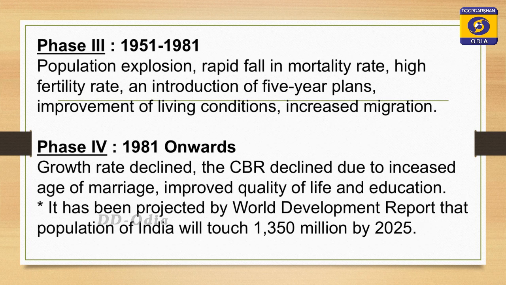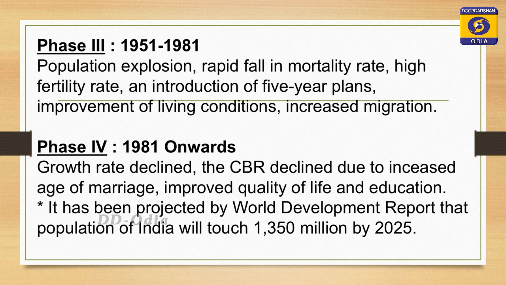In phase 3, from 1951 to 1981, this phase is known as the population explosion phase. In this phase, a rapid fall in mortality rate and high fertility rate are the basic features. And why does this phase lead to a rapid fall in mortality? Because of the improvement in living conditions and increased migration, this phase leads to a fall in mortality and high fertility. Because of these two reasons, the population explosion was very high.